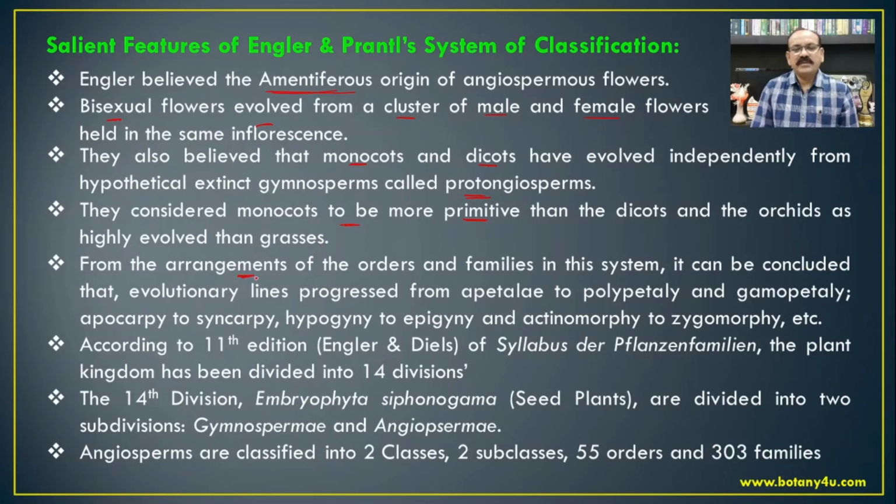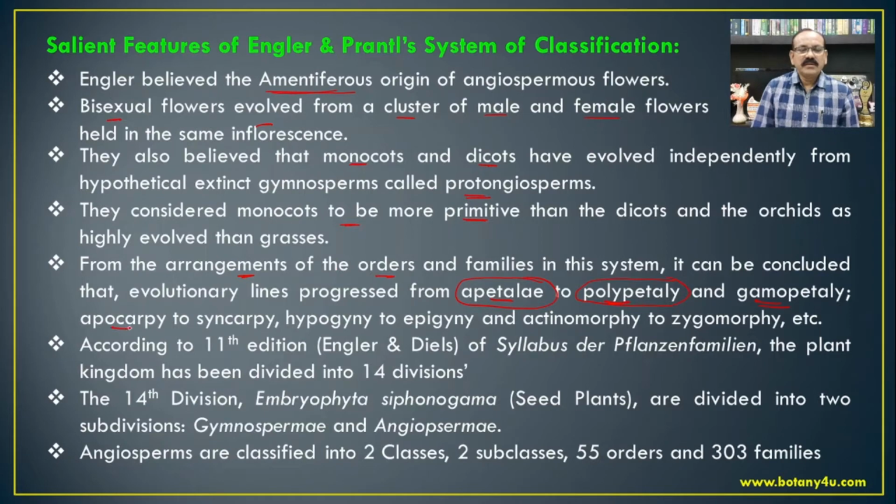Then from the arrangement of the orders and families in the system, it can be concluded that evolutionary lines progressed from apetaly to polypetaly. Means here in this classification, apetaly is placed earlier and later on the polypetaly. And then in the last, there are the families or the orders from the gamopetaly.